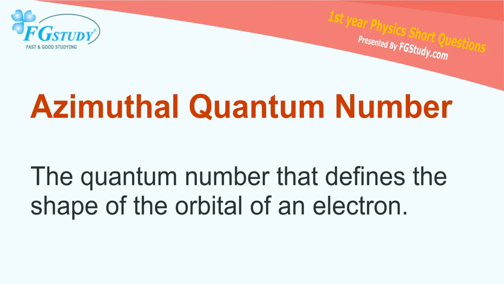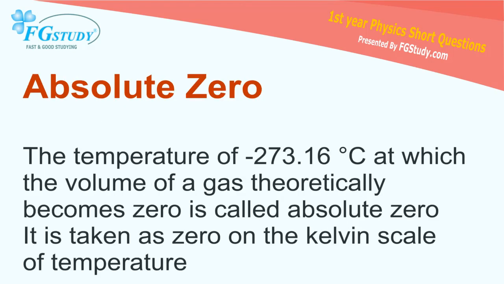Azimuthal quantum number: the quantum number that defines the shape of the orbital of an electron. Absolute zero: the temperature of -273.16 degrees Celsius at which the volume of a gas theoretically becomes zero is called absolute zero. It is taken as zero on the